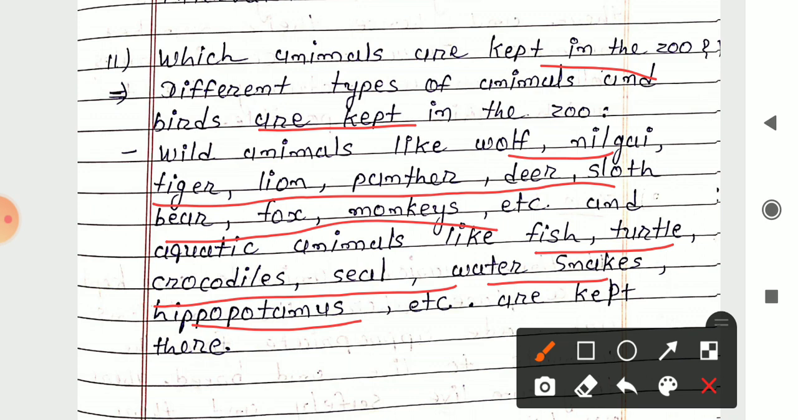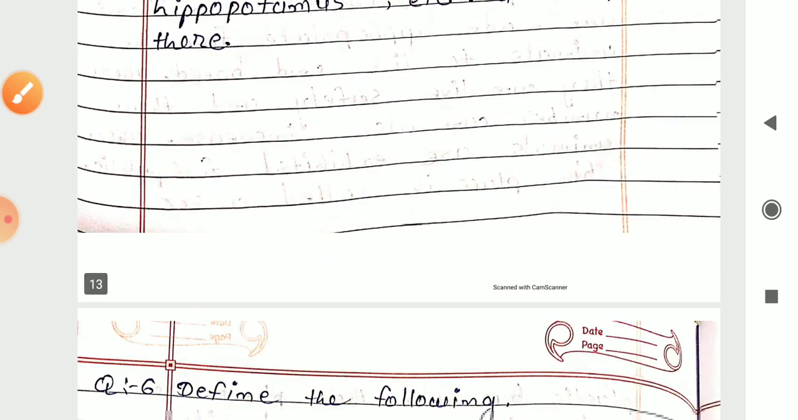So these kinds of various animals are kept in the zoo. It could be either wild animals like tiger, lion, panther, wolf, nilgai, deer, sloth, bear, fox, monkeys, and other than that, fishes can also be there. Then turtles, crocodiles, seals, water snakes, and hippopotamus can also be kept in the zoo. So here our question number 5, answer the following, gets over. Now next is question number 6.